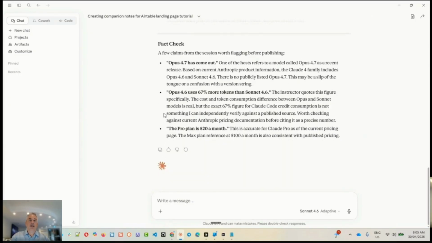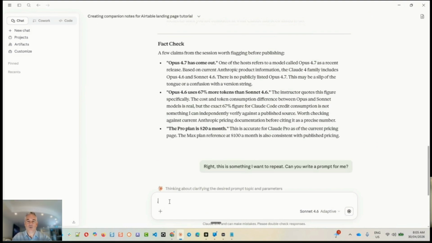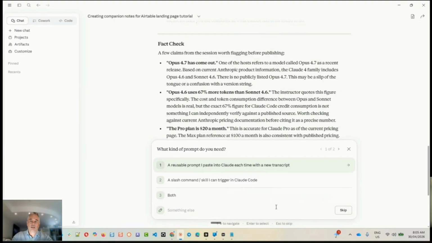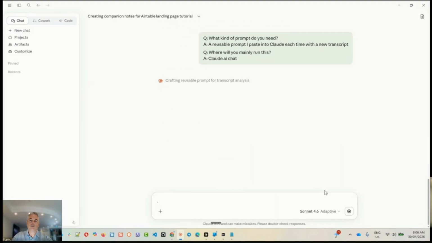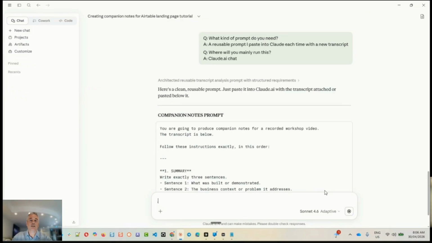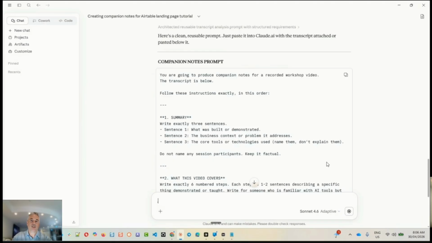and then finally I ended up with this. And what I could do is say, all right, this is something I want to repeat. Can you write a prompt for me? I think this is a really good technique: you have your conversation, and then you go back to Claude and say, write me a really good prompt. Just go back and forth like a conversation until you get, oh, I like that output. Okay, now let's. Yeah, that's right. And you don't have to do this step for the skill, but I like to do it.